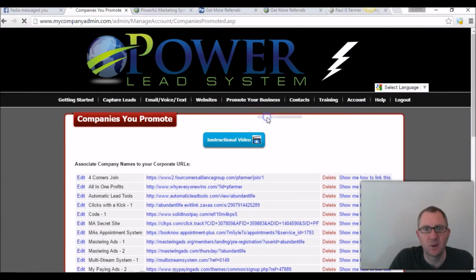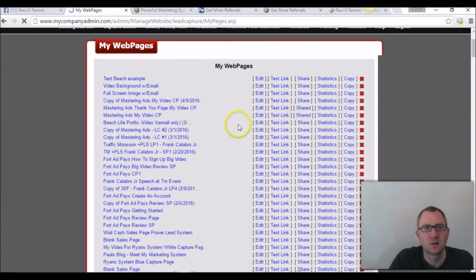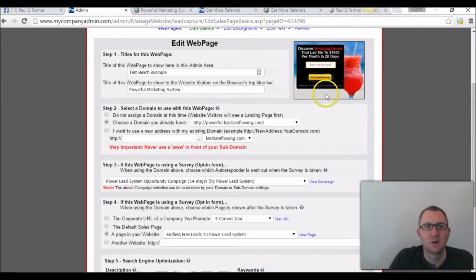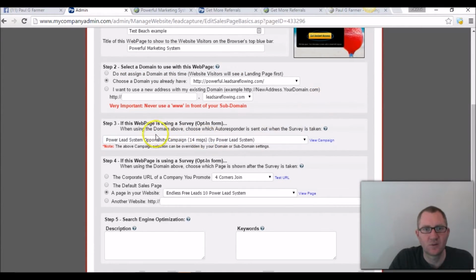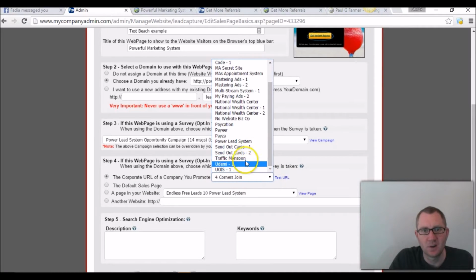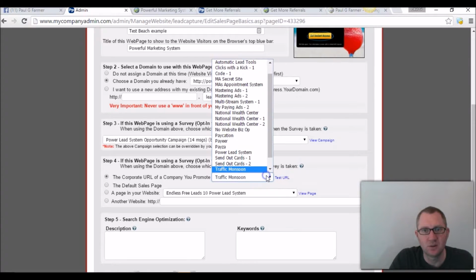Web pages, my web pages. Test. Okay, this is the one. So I'm going to come back here. I'm going to go to edit. Okay, here's the page. And let's say I wanted to go to 4 corners join. So I click this box. Done. Okay, 4 corners join. Now I can click any of these. I can do Traffic Monsoon.